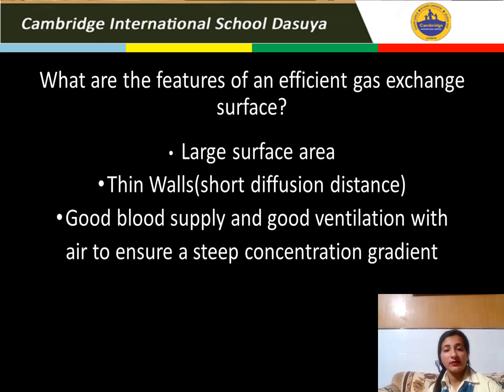So we have discussed the features of an efficient gas exchange surface. It should have a large surface area, a thin wall to maintain a short diffusion distance, a good blood supply, and good ventilation with air to ensure a steep concentration gradient.